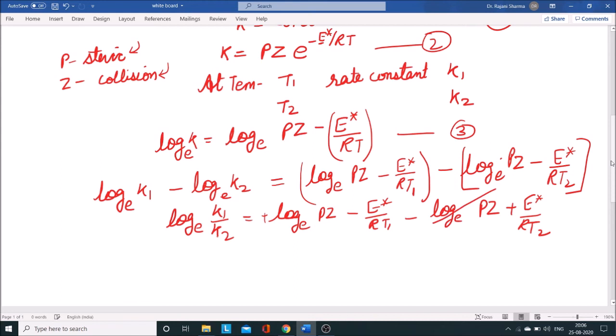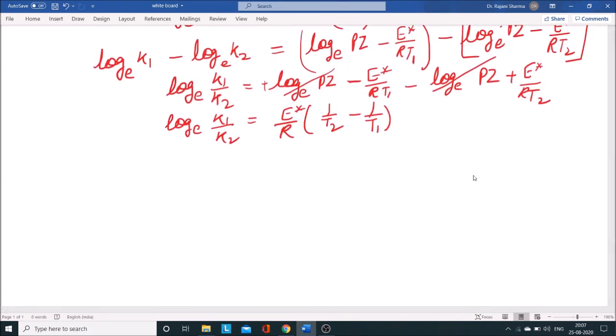So I can cut this 2 factor, and what I will get at the end is log to the base e K1 by K2 equals... here the activation energy and gas constant are common. So I will take them as common, with the minus sign on this side and plus 1 by R, 1 by T2 on this side. I will rearrange this as 1 by R into 1 by T2 minus 1 by T1. I hope it is clear till now. So this will become our equation number 4.